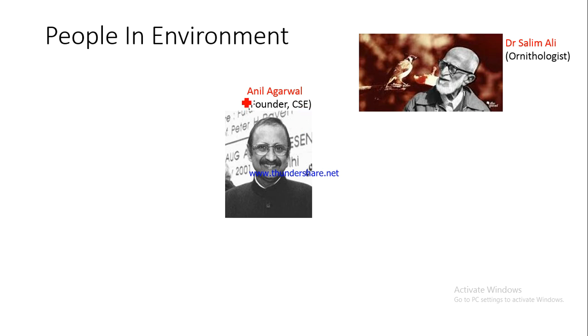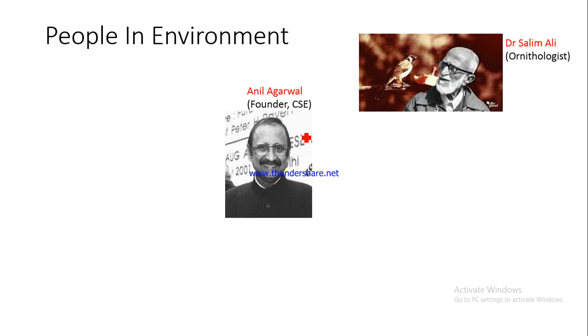So Mr. Anil Agarwal was the person who founded this NGO. He was a journalist also, and a trained engineer, and he also wrote a report in the 80s which gained popularity because of its very enlightening findings.